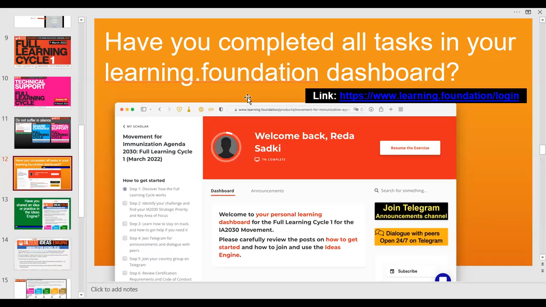So these past 2 weeks, we asked you to join the experience sharing sessions, get familiar with the dashboard, register for the different sessions that we have, add them to your calendar, access the Telegram channels, access your country group on Telegram, join the ideas engine, share your idea in the ideas engine, and consult other people's ideas. We bombarded you with so many mails because we really wanted you to get familiar with the various platforms. Because from next week, we will not be sending you as many mails and reminders as we have been doing during those 2 weeks, but also because we'll be entering serious business.